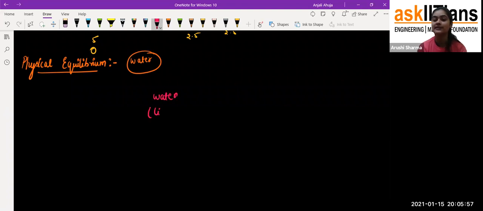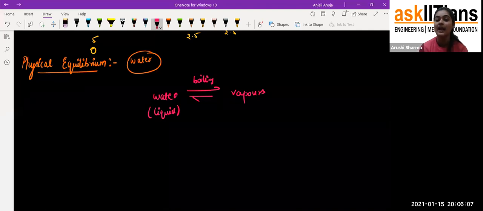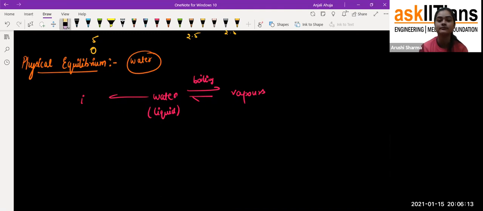If it is liquid, it can be converted into the vapor form by the boiling process. That means by boiling the water we can get it in the vapor form. And we get it in the form of ice, the solid one, by freezing it.